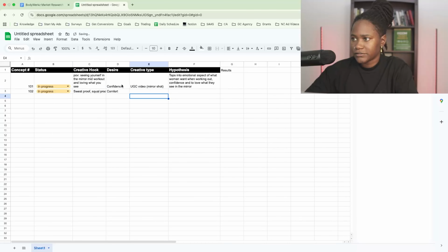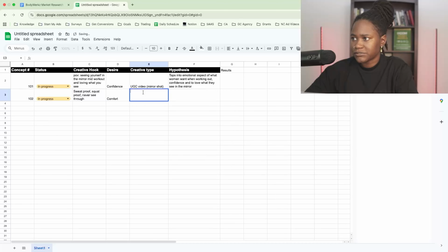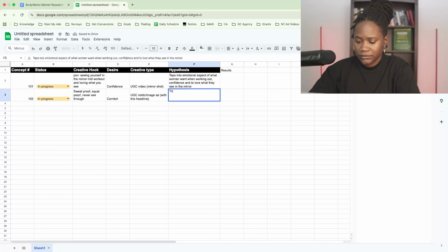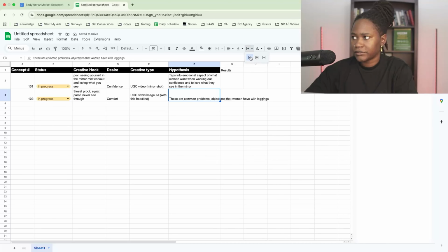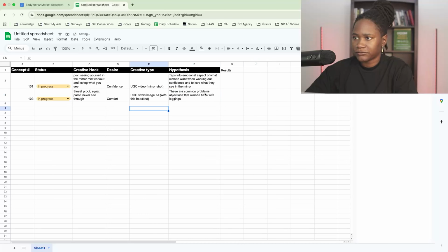Cool. And then this one for me would just be testing a UGC static image ad, right? And then we would have the headline. All right, and so our hypothesis would be these are common problems, objections that women have with leggings. Cool. That's literally just how you come up with concepts, and then you test it and you analyze it and you optimize from there. All right, so let's do one more.